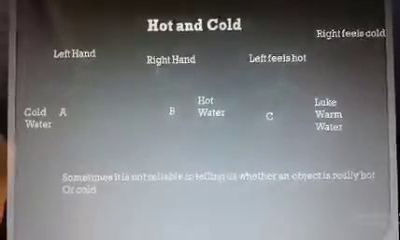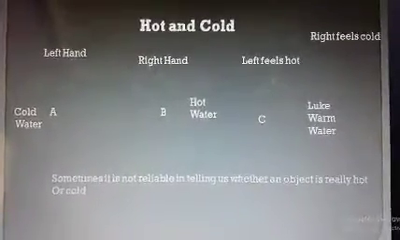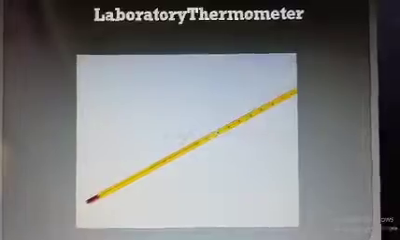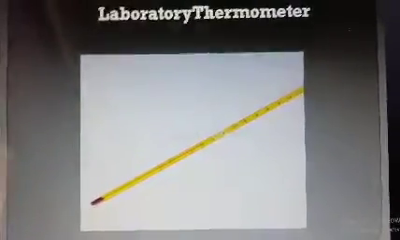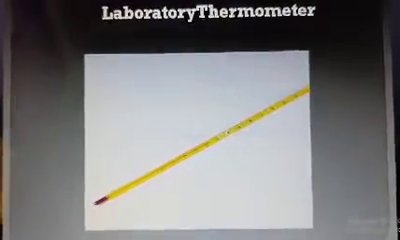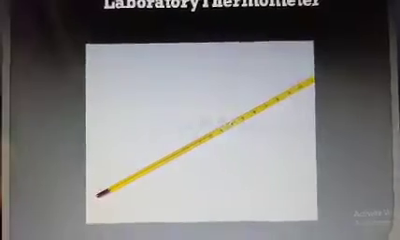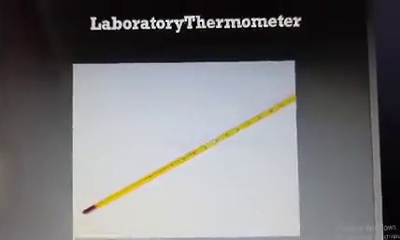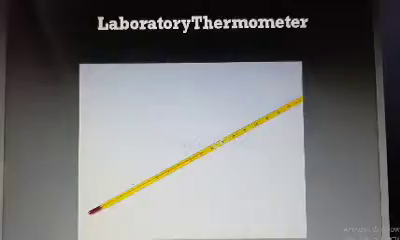Then how can we measure the temperature? We can measure the temperature with a device known as a thermometer. Two types of thermometer are available: the laboratory thermometer and the clinical thermometer.